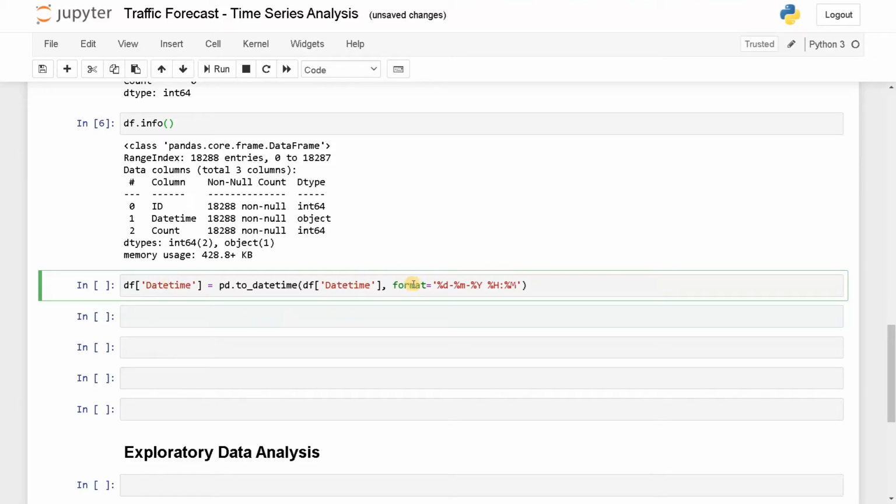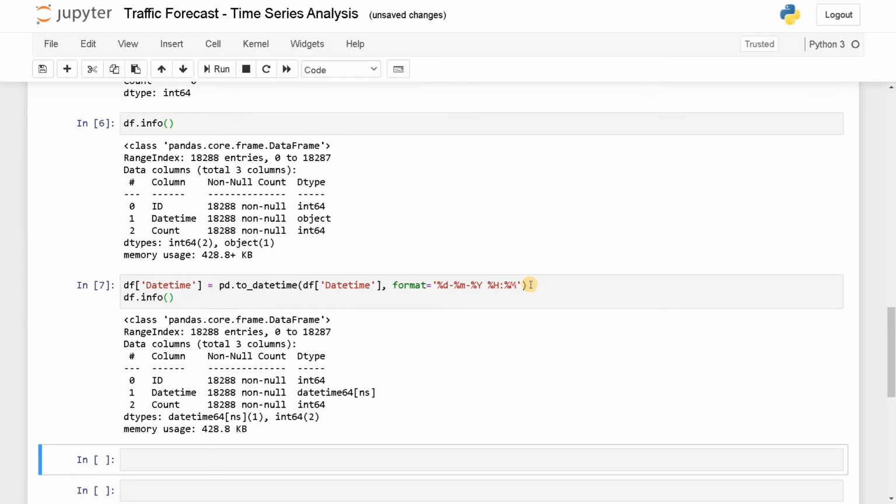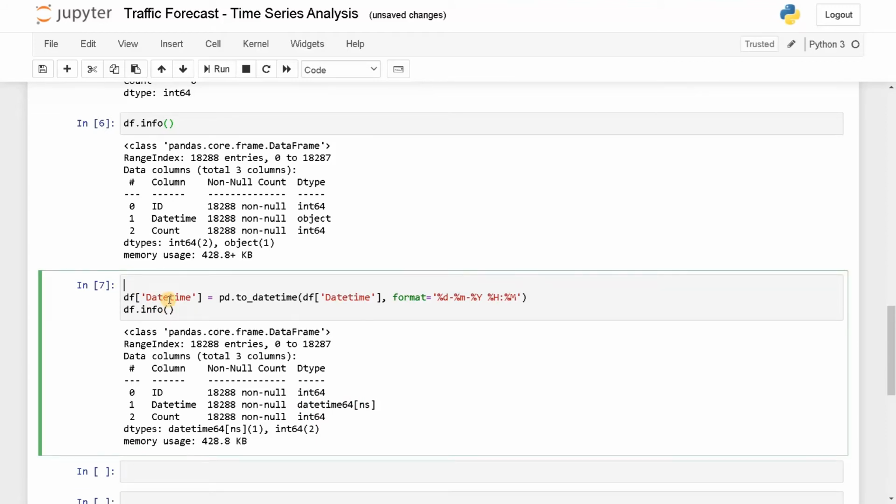If you can't understand the format, just check what parameters you need to mention here in order to convert it appropriately. Even if the time series data contains seconds, you can just add the seconds after this. Now let's display it again with df.info. Let's run this. So we have converted the object to a datetime data type.